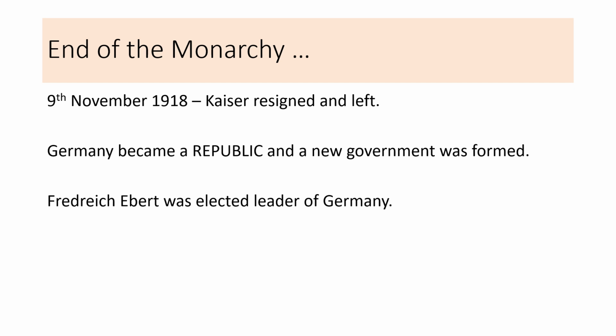Germany then became a republic, so it didn't have a monarchy anymore like we do. A new government was formed, which we're going to look at next week. Friedrich Ebert was elected leader of Germany, and he was leader of the Social Democratic Party, the SPD. So we're going to look at the influence and the changes that came about from that next week.